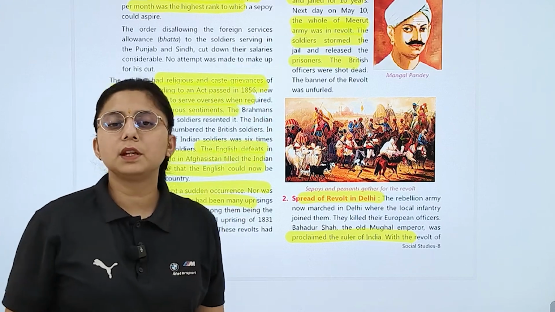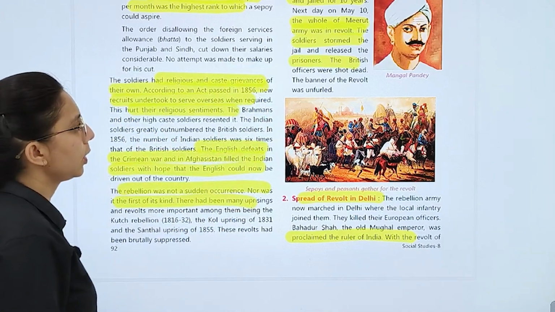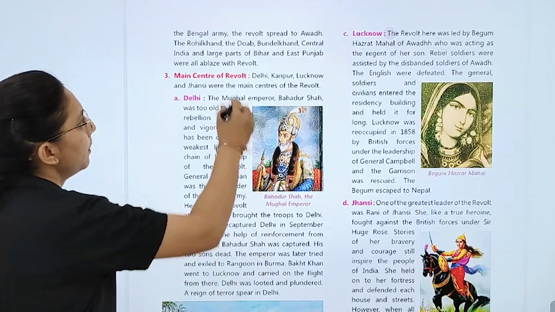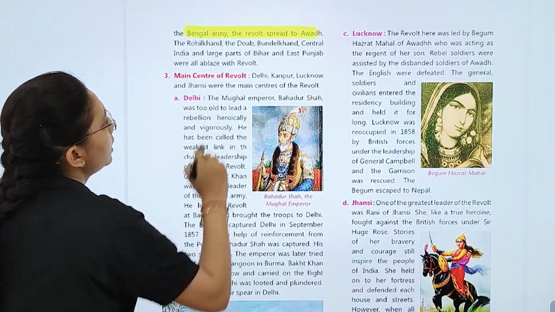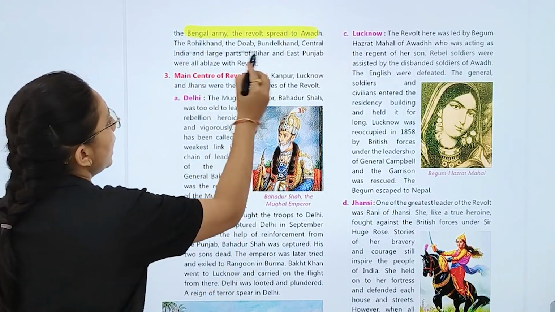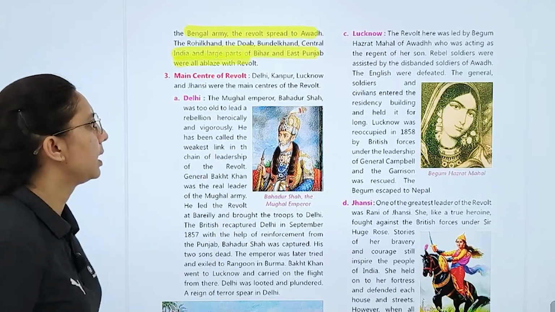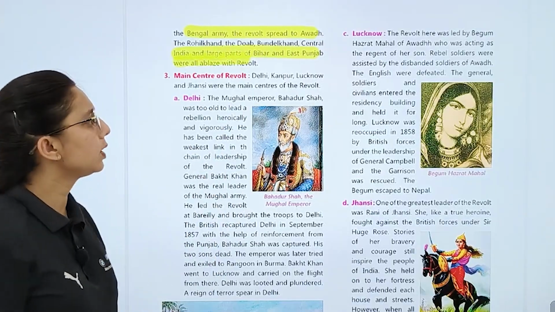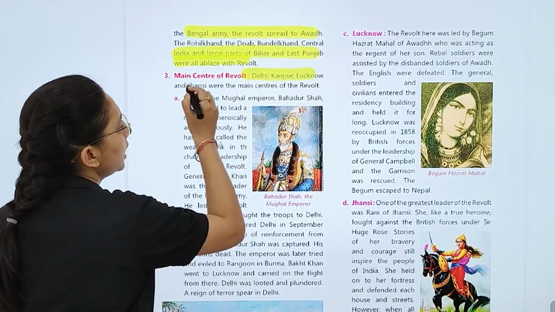So what happened with the revolt of 1857? You can see that the Bengal army revolt spread to Awadh, Rohilkhand, Doab, Bundelkhand, Central India, and large parts of Bihar and East Punjab were all ablaze with the revolt. So what were the main centers? Delhi, Kanpur, Lucknow and Jhansi.